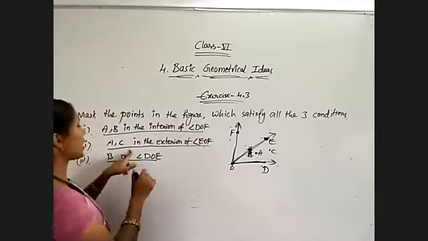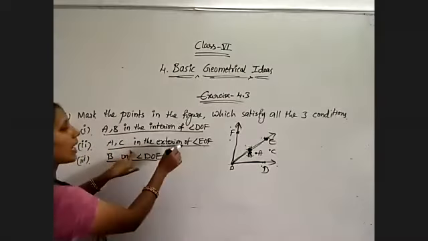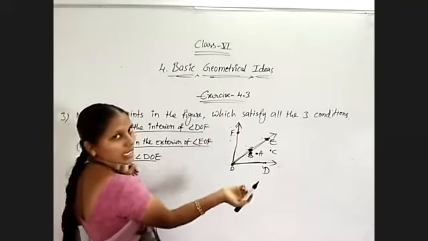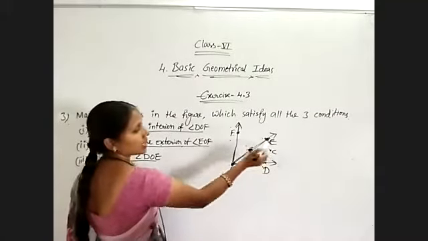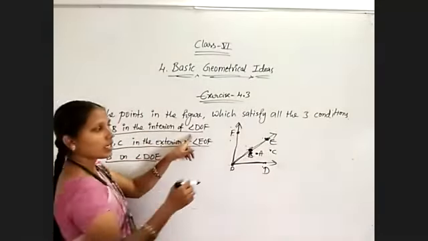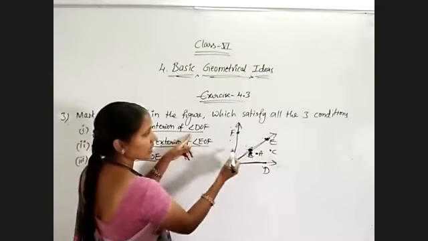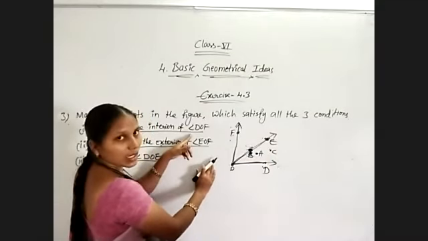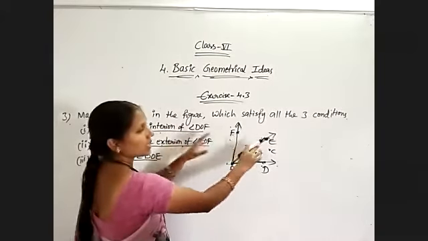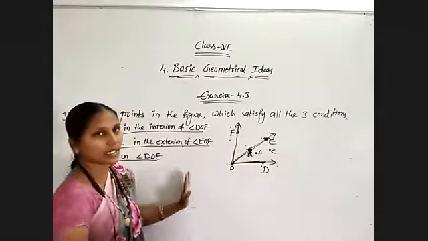And second condition, A, C in the exterior of angle EOF. So A and C are here. And A, B in the interior of angle DOF. So in AC exterior means here also we can place A, C. But they are given one more condition, that should be interior of DOF only, means inside this place only, not outside. Understand?